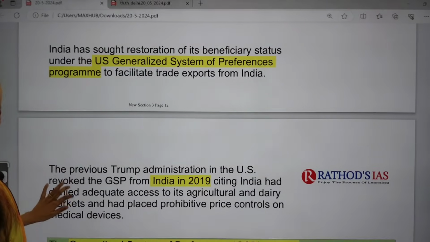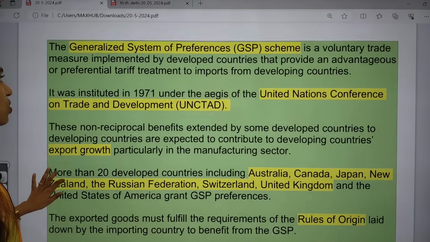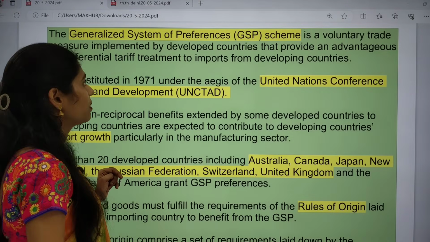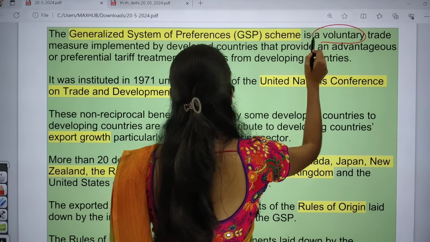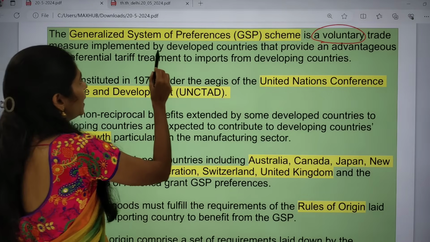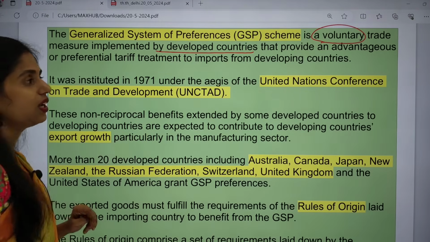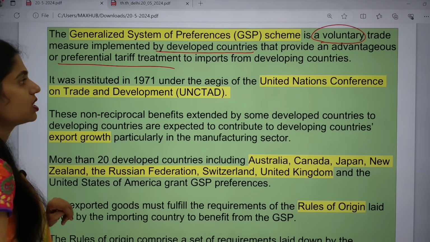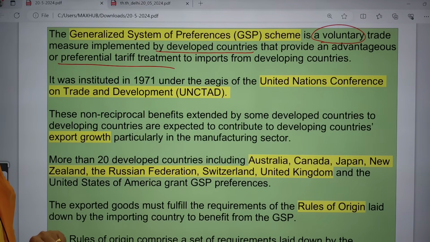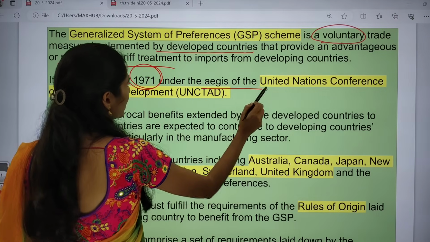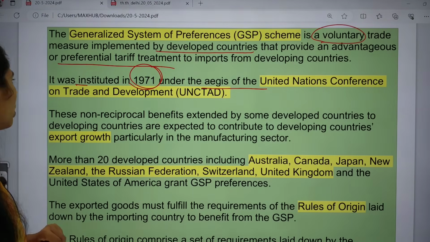GSP is nothing but the Generalized System of Preferences. So what is this GSP? The Generalized System of Preferences scheme is a voluntary trade measure implemented by developed countries that provides advantageous or preferential tariff treatment to imports from developing countries, and was instituted in 1971 under the aegis of the United Nations Conference on Trade and Development, that is UNCTAD.